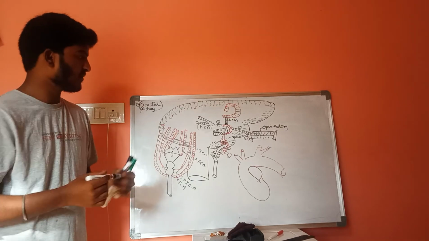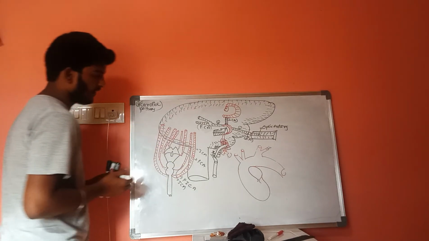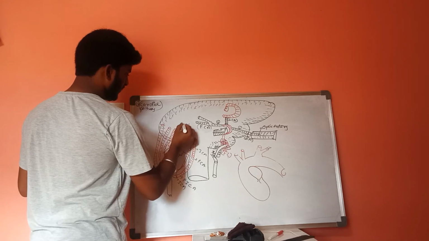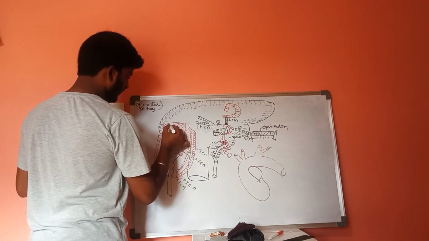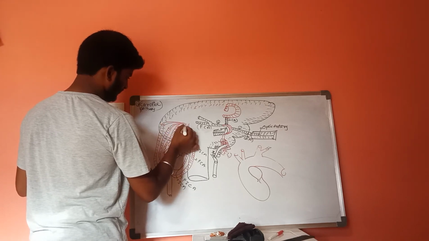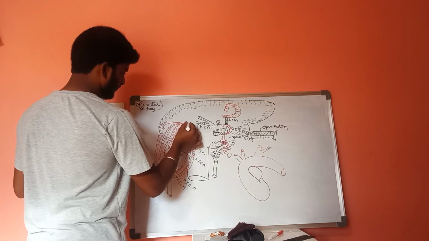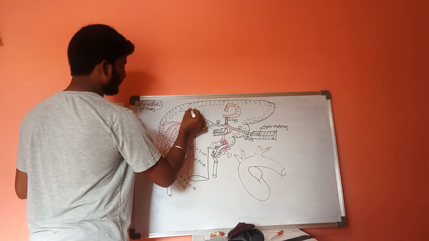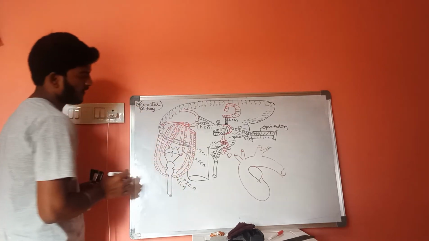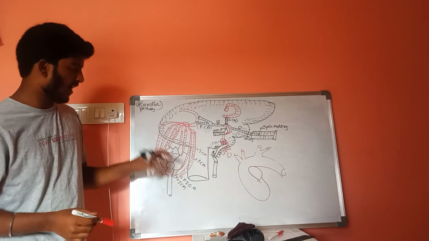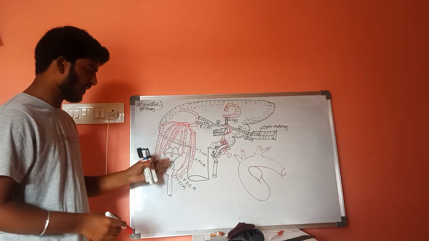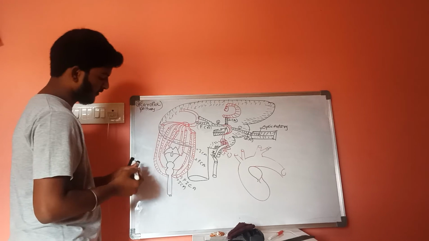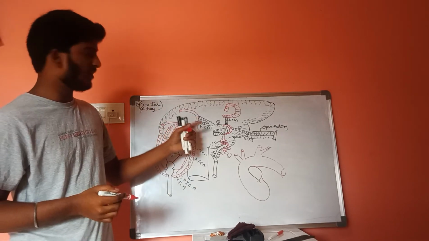Now these all types of arteries which are arising from the central nervous system through the midbrain, pons and medulla and spinal cord will be united together.